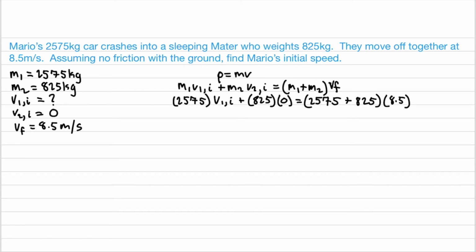After multiplying all this out and solving for velocity initial, we get 11 meters per second. This is Mario's initial speed.